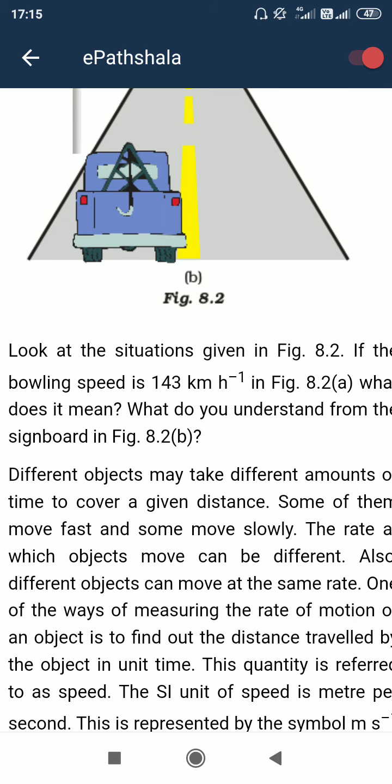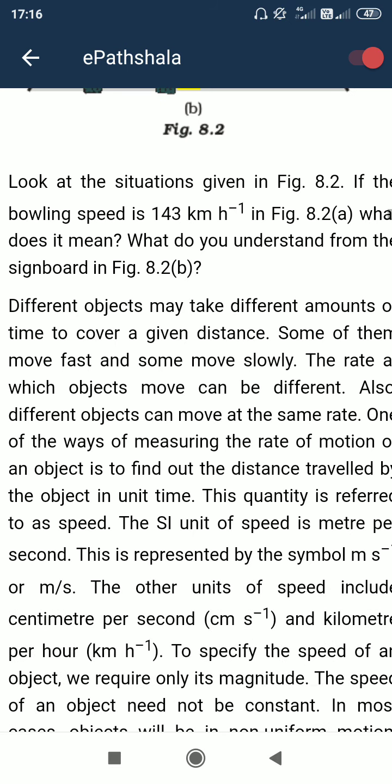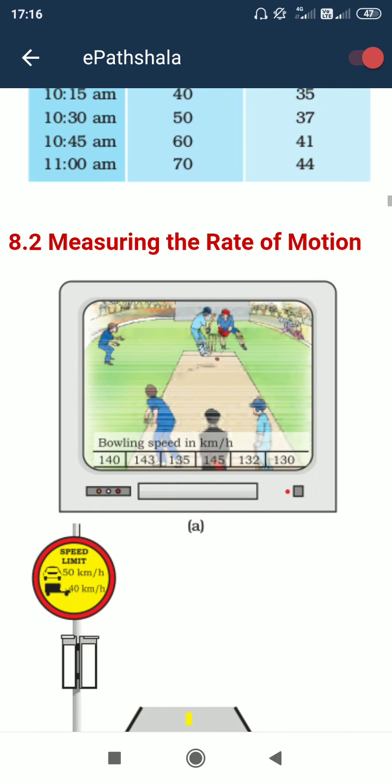Like one body is going 5 kilometer per hour: in 1 hour it moves 5 kilometer. Another body goes 10 kilometer per hour, meaning in an hour the body goes 10 kilometers. So this is the rate of motion.